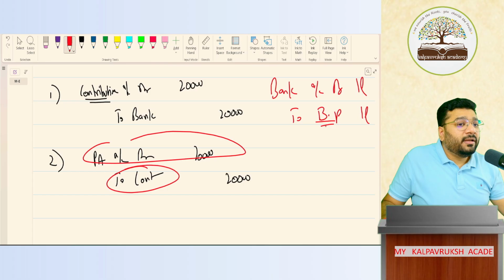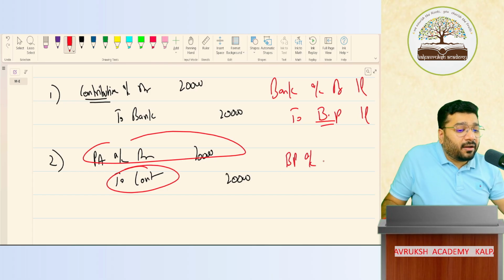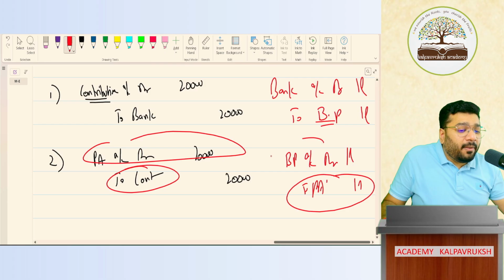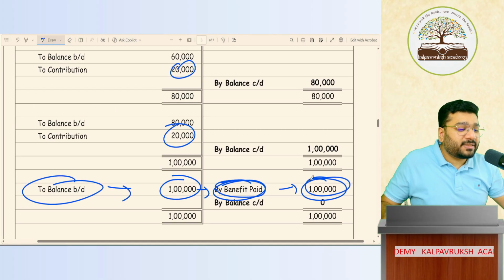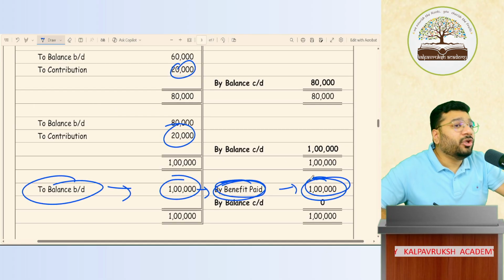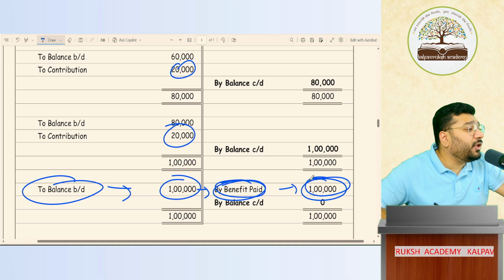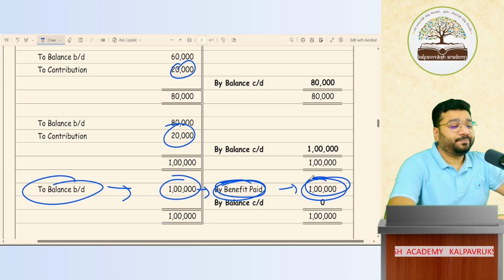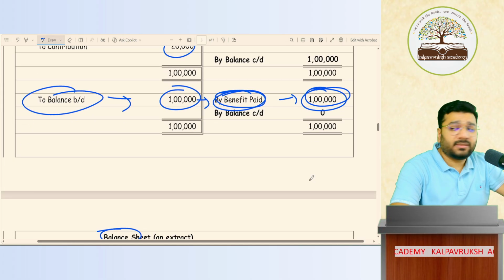Now, this benefit paid is knocked off against your plan asset. So benefit paid account debit to plan asset 1 lakh. So in the plan asset account, by benefit paid is coming 1 lakh rupees. Okay, not okay? Here the terms benefit paid and contribution are very, very important. And this is how you'll disclose it in your financial statement. So now how do we present this?